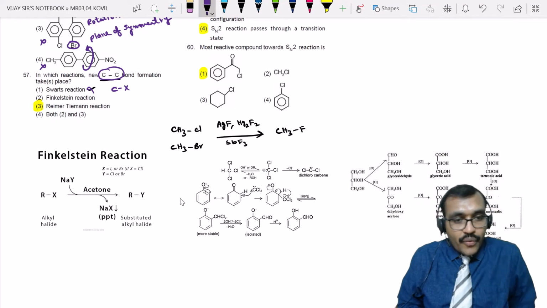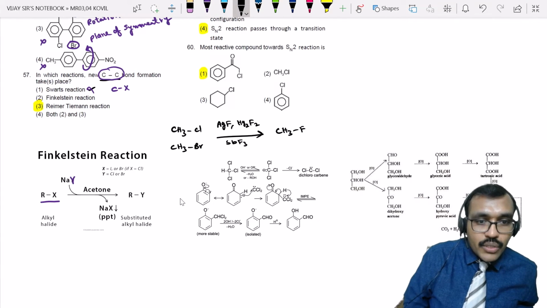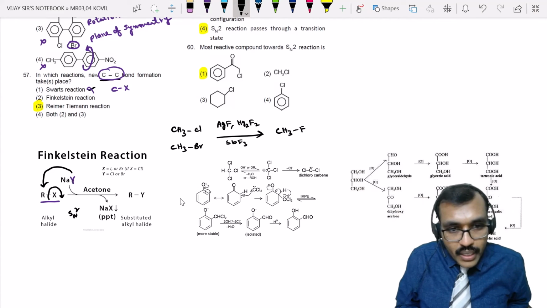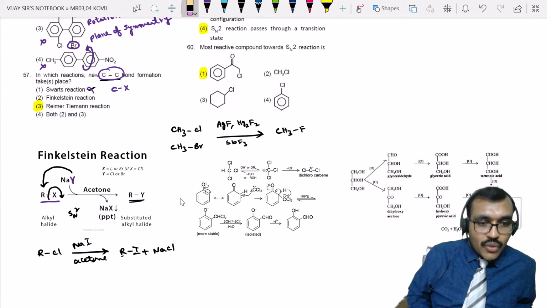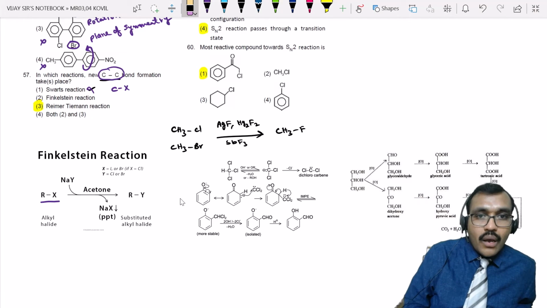Finkelstein reaction. Finkelstein reaction means the same alkyl halide, when reacted with sodium iodide in presence of acetone, undergoes the SN2 pathway. This Y minus will attack over this R and X minus goes away. So you will get RY. Are you able to understand? RCl allowed to react with sodium iodide in presence of acetone, then you will get RI plus NaCl. So this is called the Finkelstein reaction. In the Finkelstein reaction also, we are getting a bond between carbon and halogen. So this is also wrong.